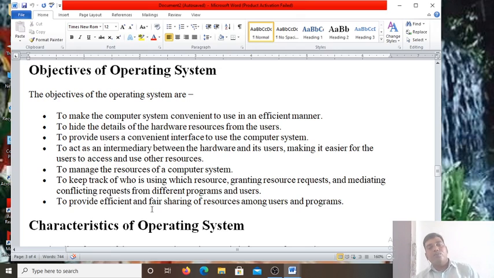So next is to provide the efficient and fair sharing of resources among users and programs. It's also the sharing of the resources among users and programs, that also it is managed. How the processor and the memory are used, how the same processor is used by many programs, many applications.